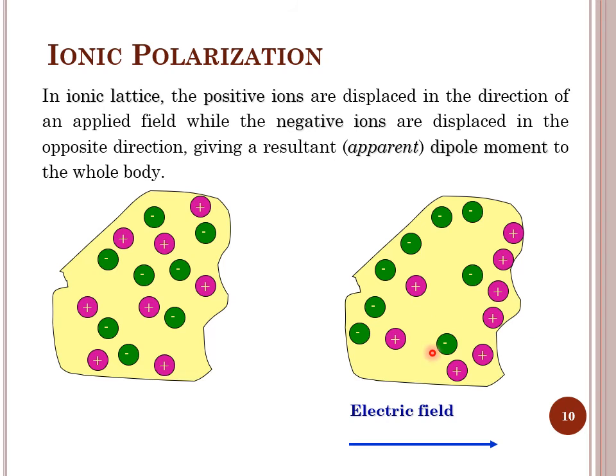But when the field is applied, all the negative ions move in the direction opposite to the electric field, and all the positive ions move in the direction of the electric field. And you can see here that there is a net dipole moment and polarization due to the movement of these ions. So that's why this polarization is known as ionic polarization.